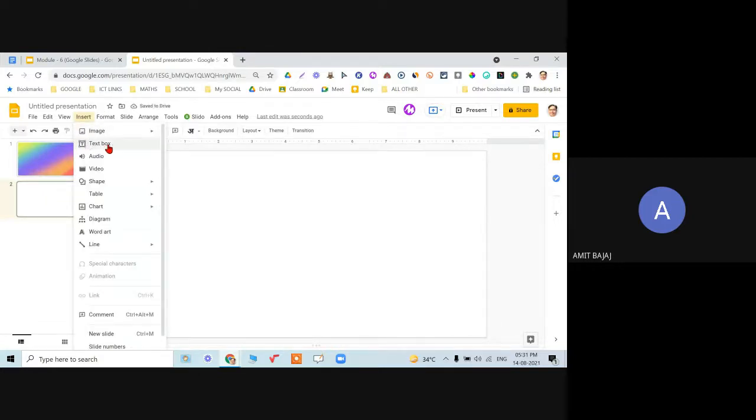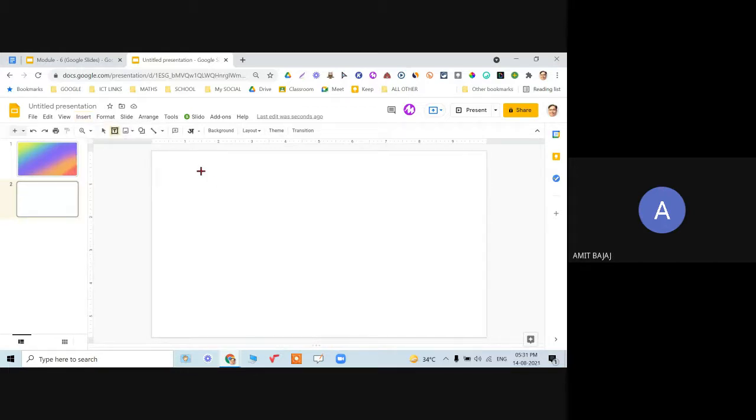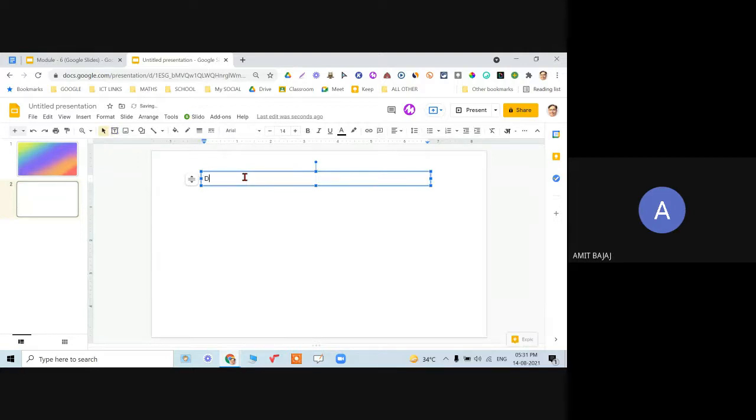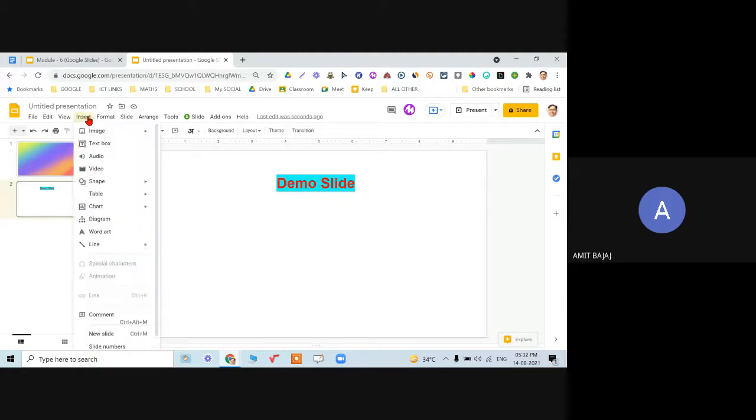Next, generally we require inserting a text box. When I click on text box, I can go on adding any text, like demo slide, and when I select this, I can make it bold, change the font size, the background color, and even highlight the text if I want. Everything can be done with this text using these options. I can even bring it to the center like this. So this is a simple thing, the text box.